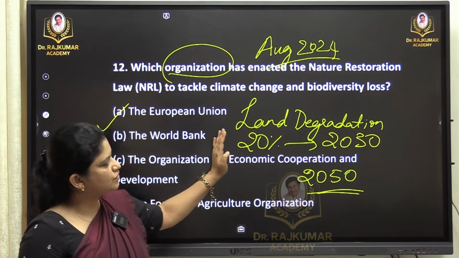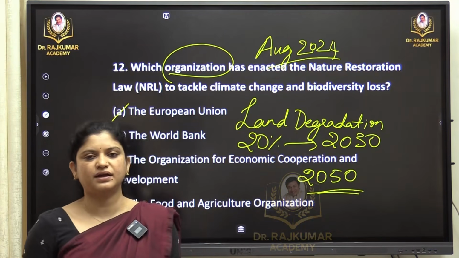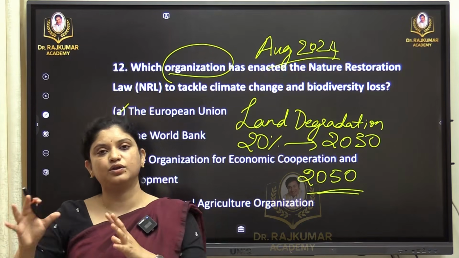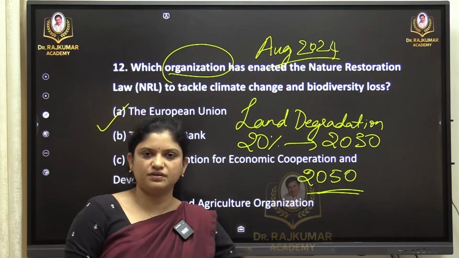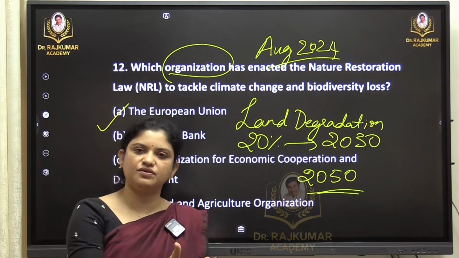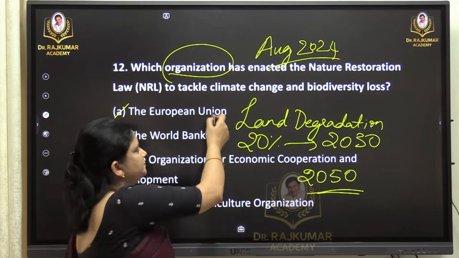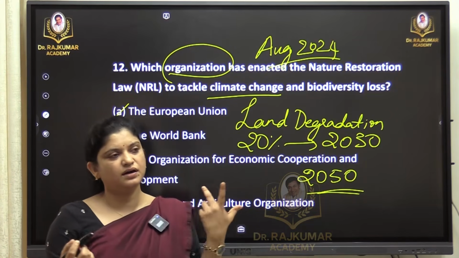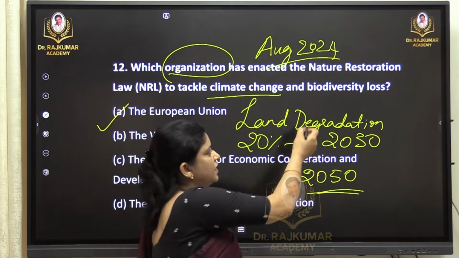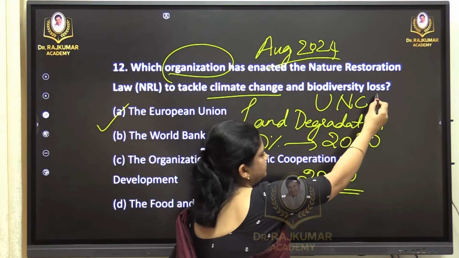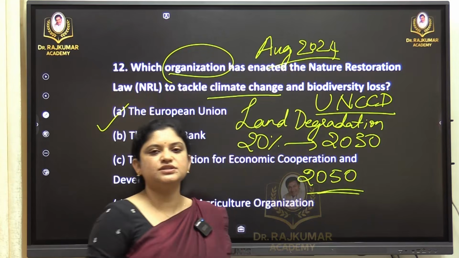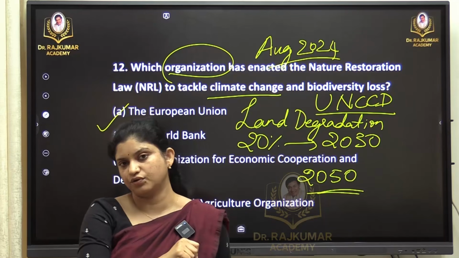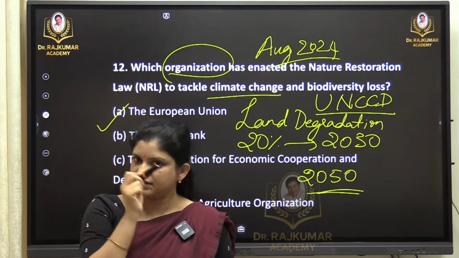The target is 20% of the land which has degraded because of various human activities has to be restored by 2030, and all the land which is degraded in the European Union has to be restored by 2050. That was the idea. It is a current affairs and international affairs news item, and we relate it to climate change again because there was a mention, especially when we relate to the convention, I would say UNCCD, the United Nations Convention to Combat Desertification. That convention was held last year, 2024, right? So because of that, this question is being asked.